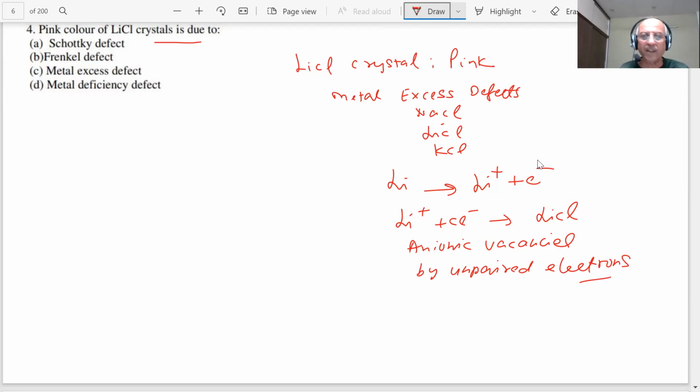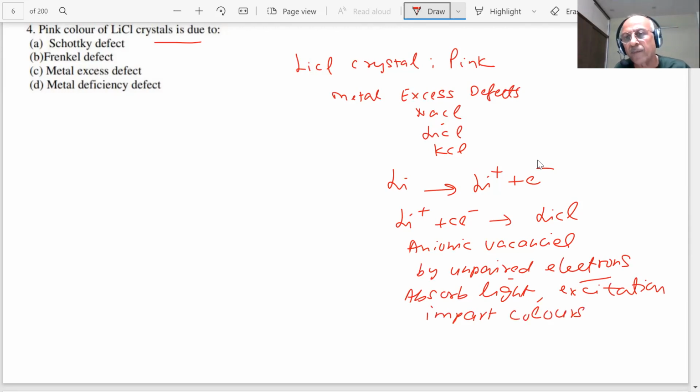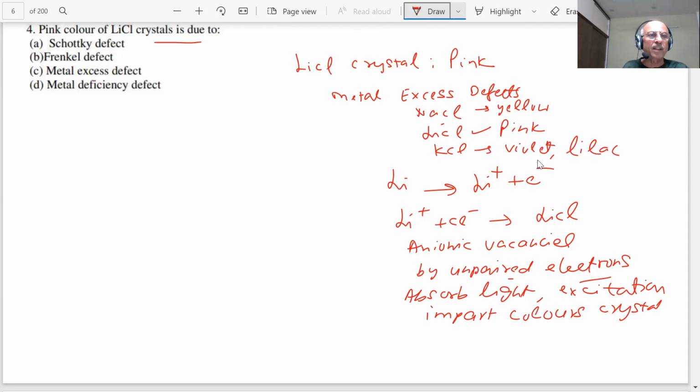And these unpaired electrons can absorb visible light and undergo excitation, and therefore they impart characteristic colors to the crystals. In the case of lithium chloride, there is a pink color. In the case of NaCl, in the book you will see yellow color, and here you will see violet or lilac color. So what is the answer for question number 4 then, student?